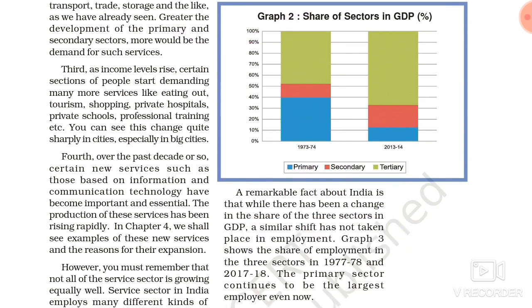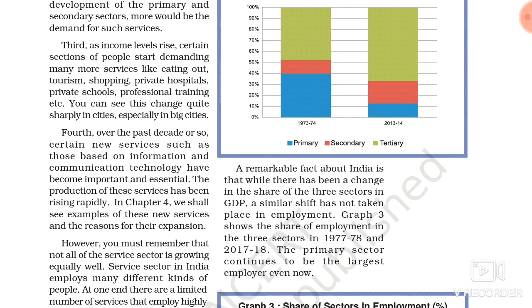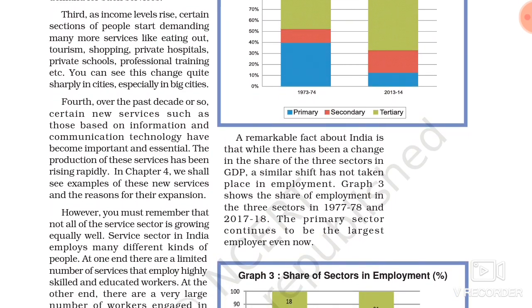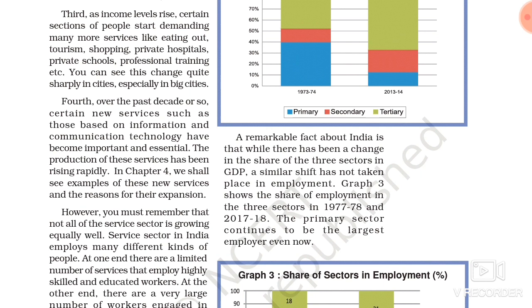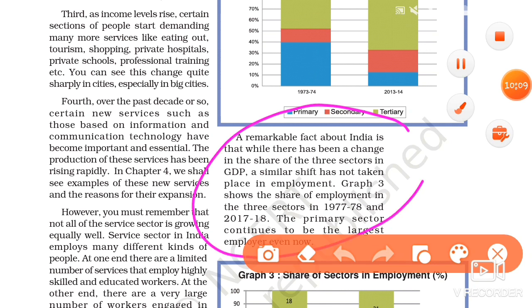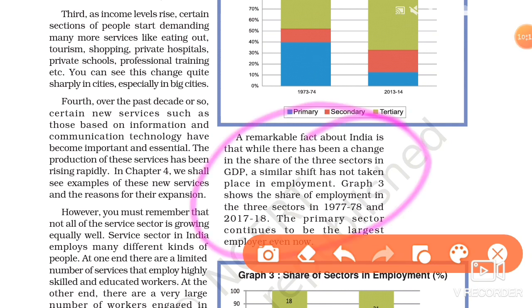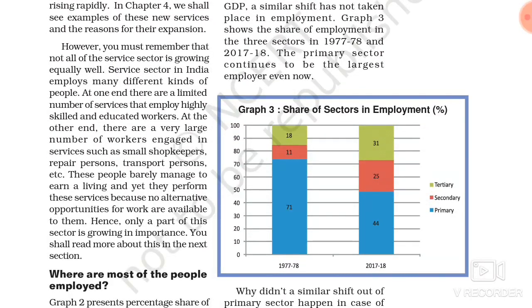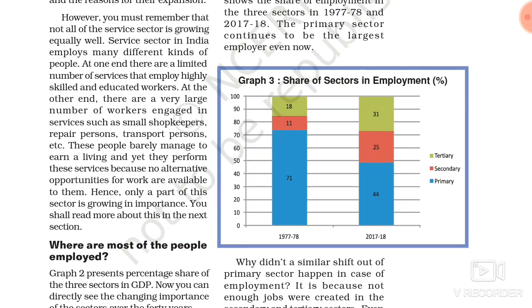So here, a remarkable fact about India is that while there has been a change in the share of the three sectors in GDP, a similar shift has not taken place in employment. Graph 3, here see the share of sectors in employment. There is the first difference.